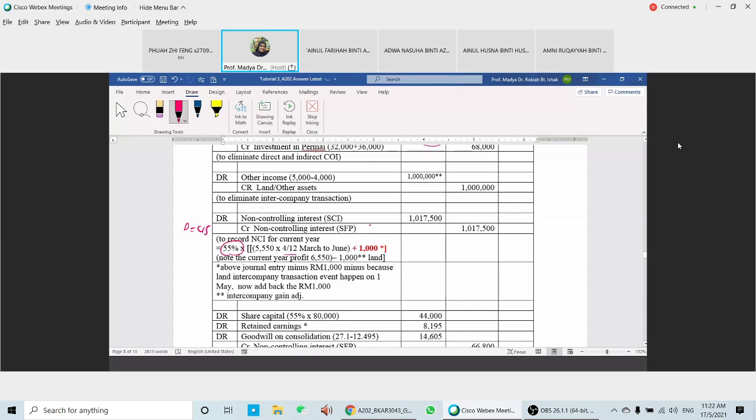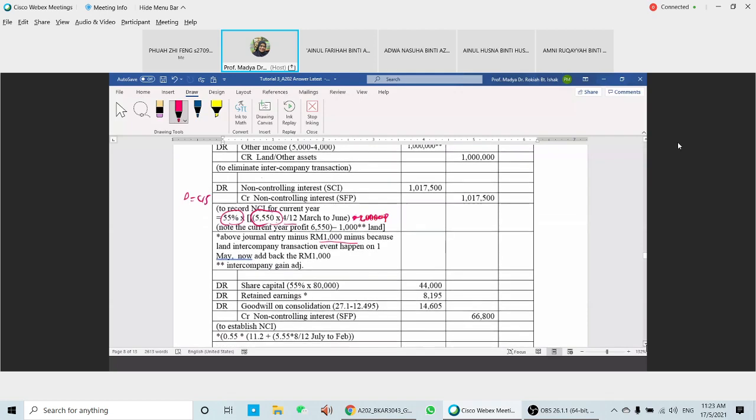Suppose this is the profit that we have after we minus the URP. So we're going to have 1017.5. So you need to minus 1000 because of the land. So we're going to minus that one, using those figures only.